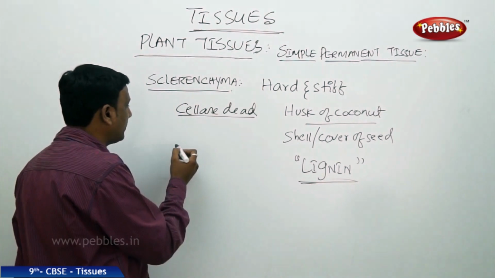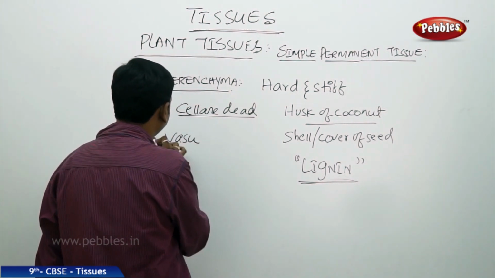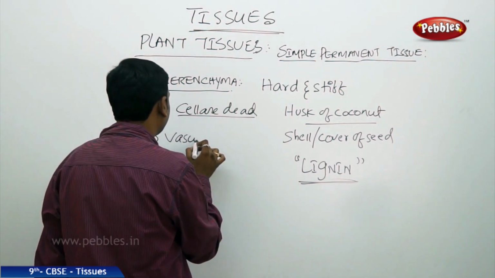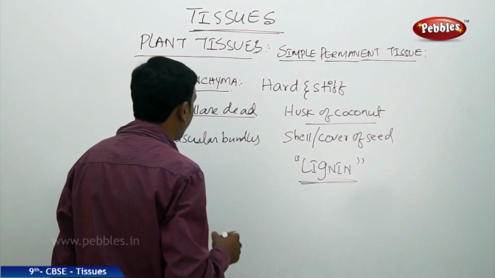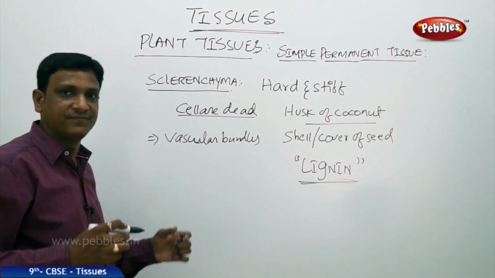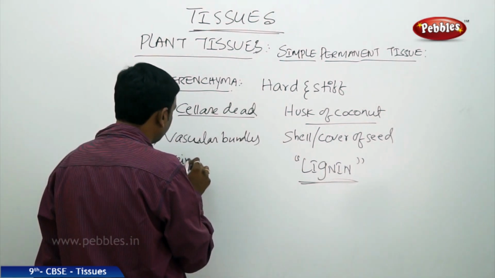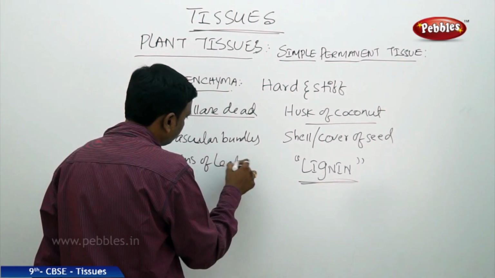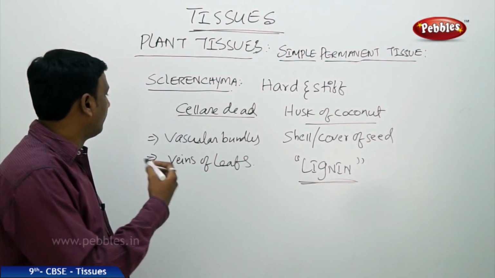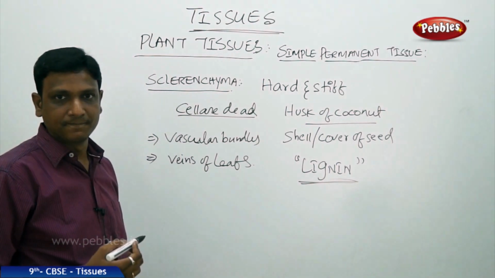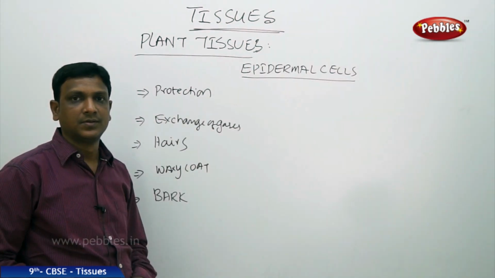Sclerenchyma is also found in parts like around the vascular bundles. The main aim is to provide mechanical strength and stiffness to the plant, and it is found in the veins of leaves, that is, the veins of the leaves around the vascular bundles is the location where the sclerenchyma is found.